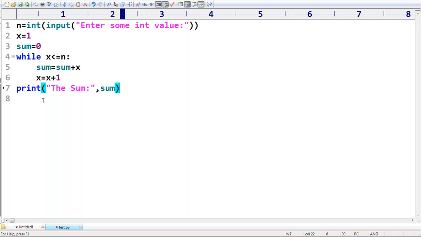Sir, can the counter variable be incremented with plus plus? Yes, Nandakishore. Increment and decrement operators are not available in Python. Remember that. Most of the people coming from a Java background may get irritated: why x is equal to x plus 1 always? Such terminology is not applicable in Python. If you want to increment, either you can take this one, or the alternative is x plus equal to 1. It's also acceptable, no problem at all.